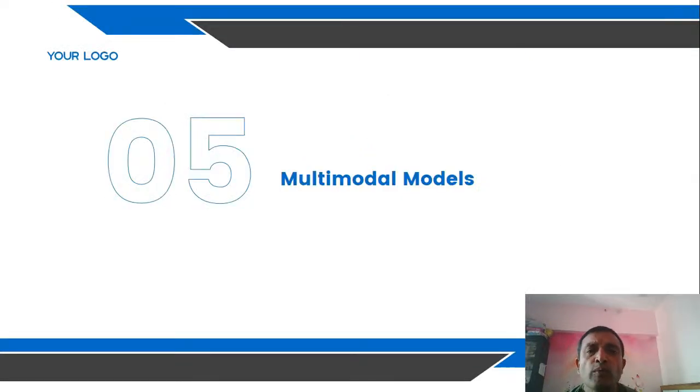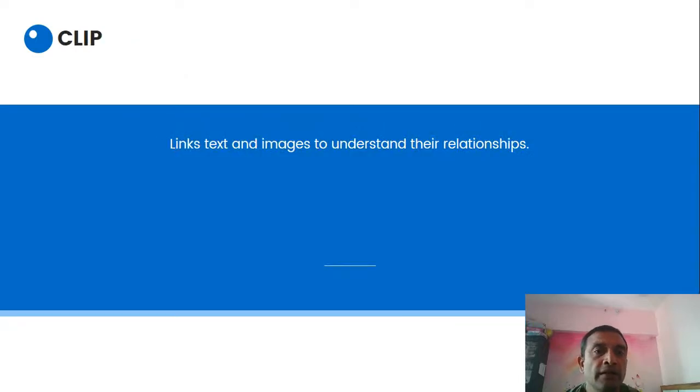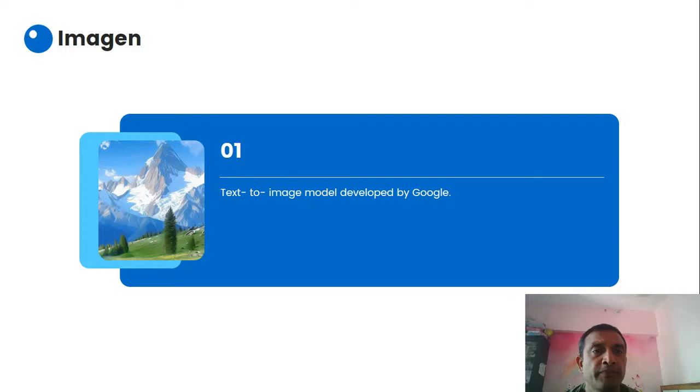Now, multimodal models. They generate images from a textual description. That is DALL-E, we have seen it also. Images from the textual description, correct? CLIP links text and images to understand their relationship, so you can use text and images, and it can also understand the relationship between the text and the image particularly, correct?